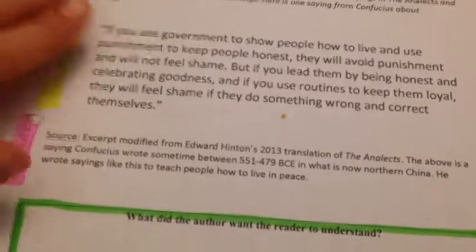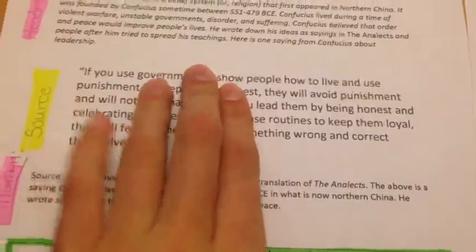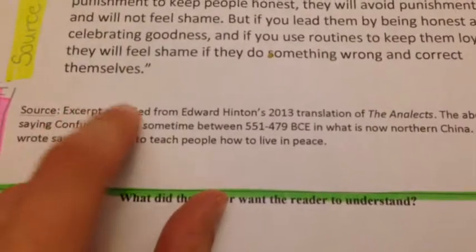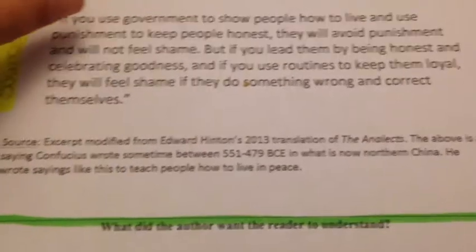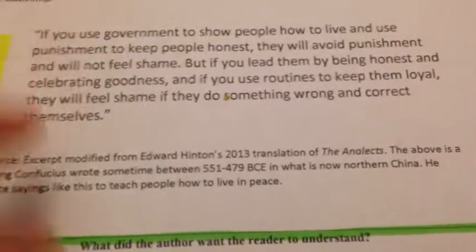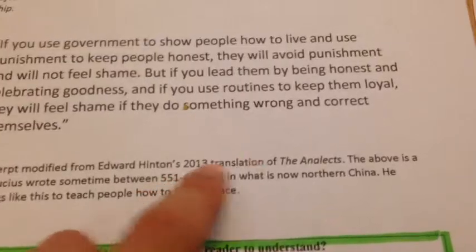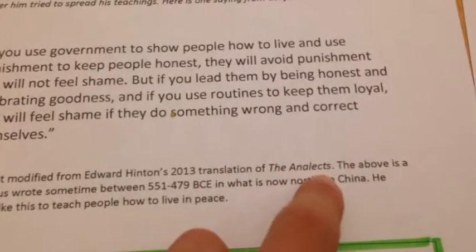And now I'm going to skip the source because remember, I'm just going to read the Headnote and the attribution. Source. Excerpt, that means piece of text, excerpt modified from Edward Hinton's 2013 translation of the Analects.